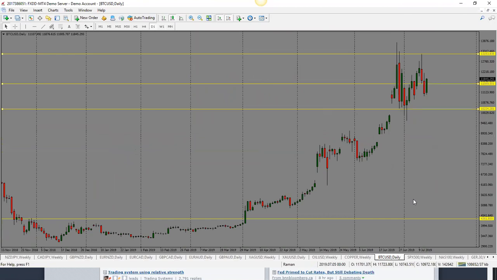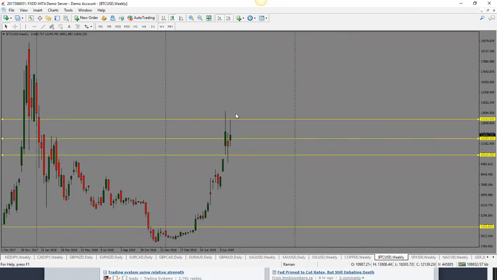Bitcoin, I do not have the current latest chart. My chart stops on Friday because my broker is closed. So please do look at the new chart or look at the trading that has happened on the weekend. But based on this one here, bias is still to the upside. It has been stuck here for a while, hasn't really gone anywhere.